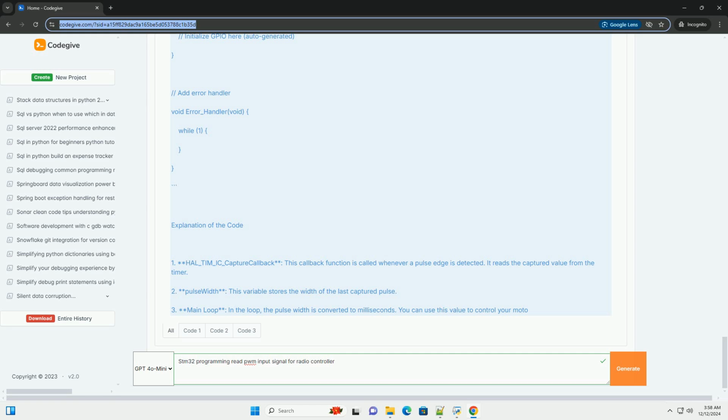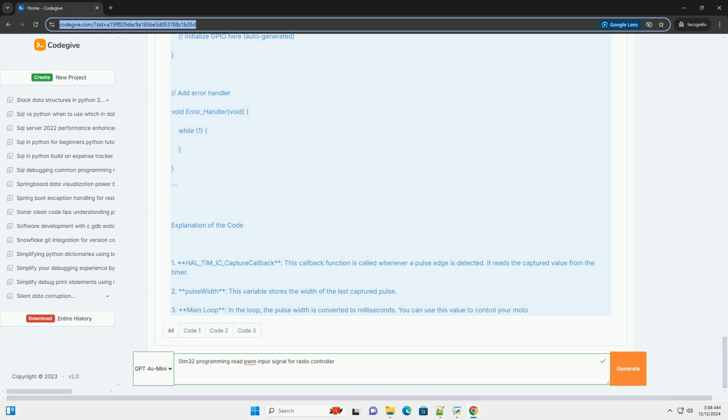Coding the application. Open the generated project and go to main.c. Below is a sample code snippet to read the PWM signal using input capture. C. #include "main.h".